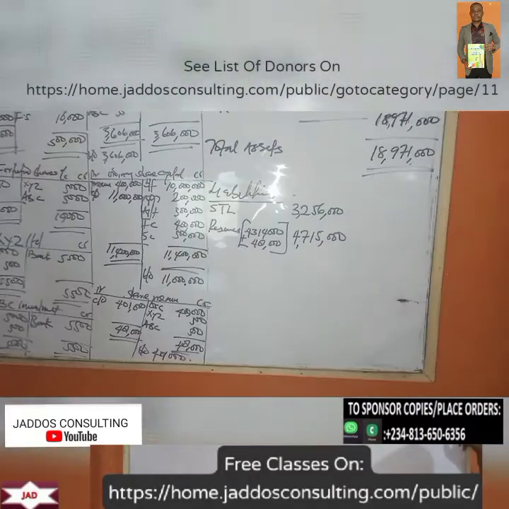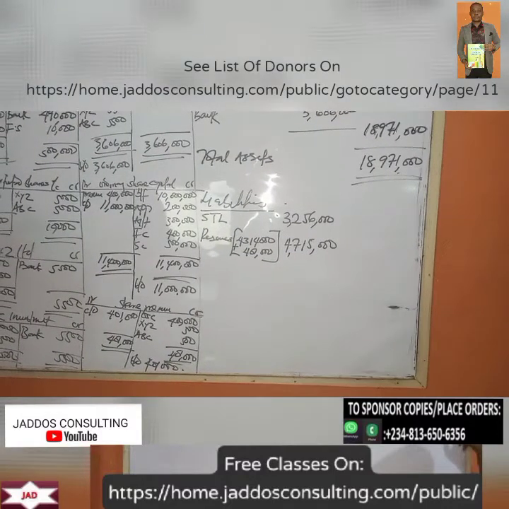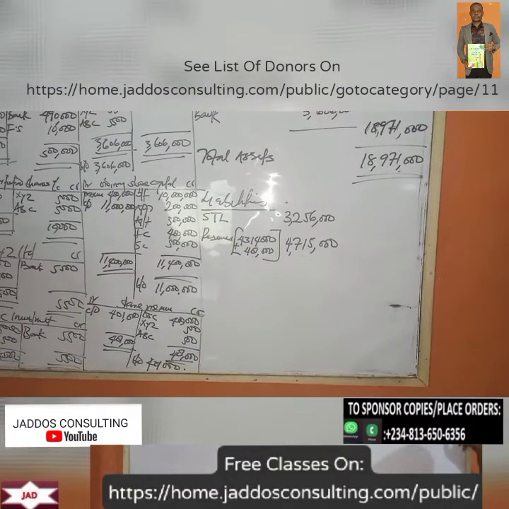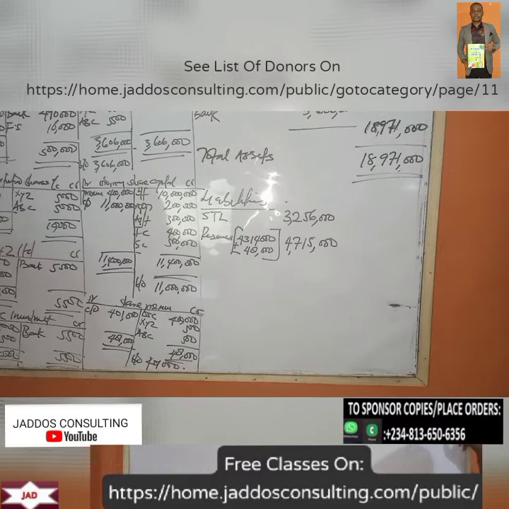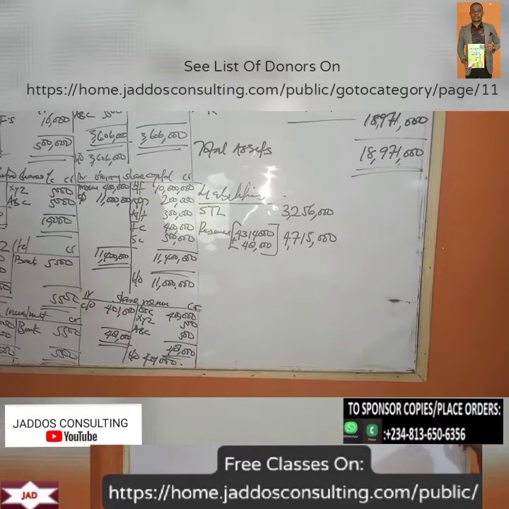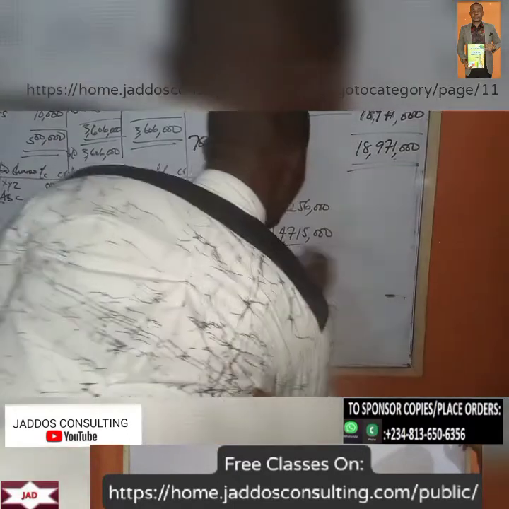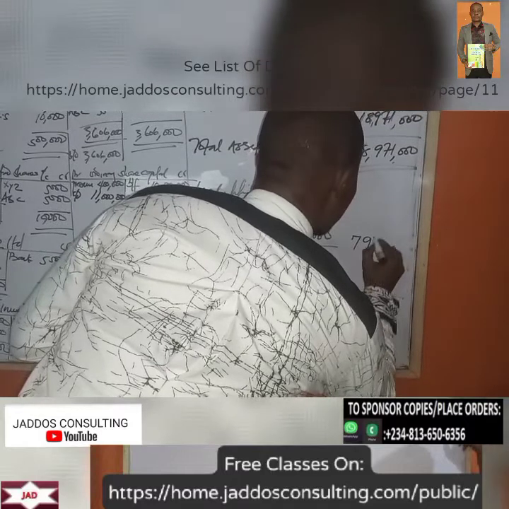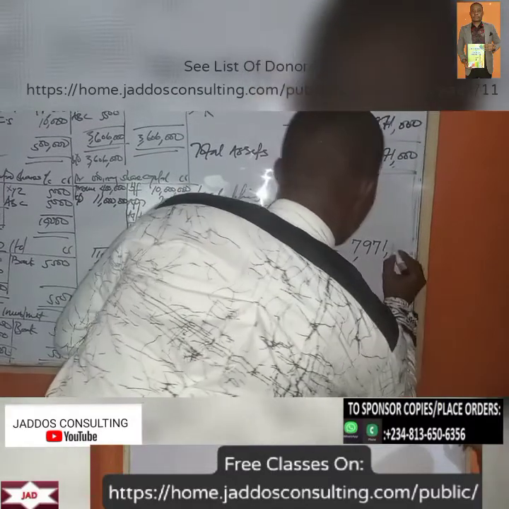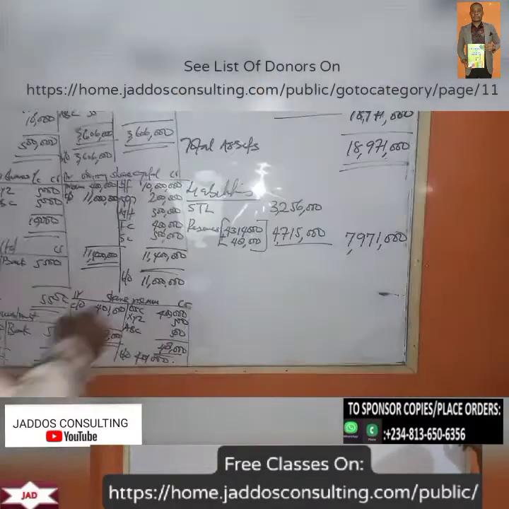Okay. So what do we have now? 4,715,000 plus 3,256,000 is 7,971,000.